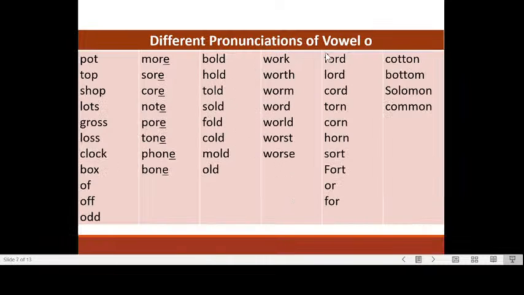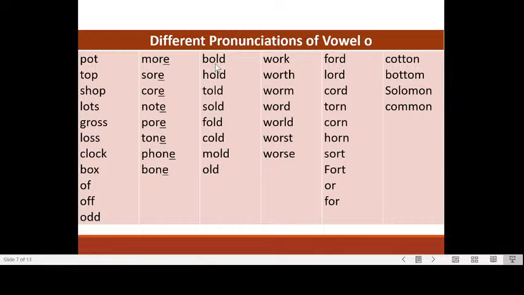Okay, next, vowel O, the different pronunciations of vowel O. Now in the first column we have just plain words, pot, top, shop, lots, grass, loss, clock, box, of, off, odd. Okay, what happens if we add a silent E? Now it becomes more, sore, core, note, pour, tone, phone, and bone.